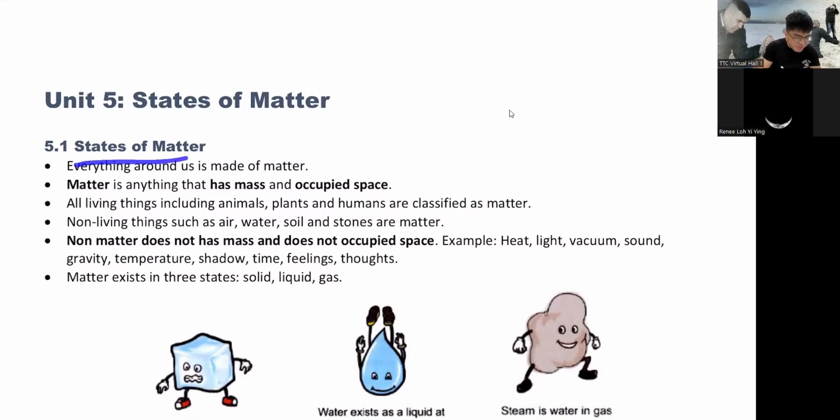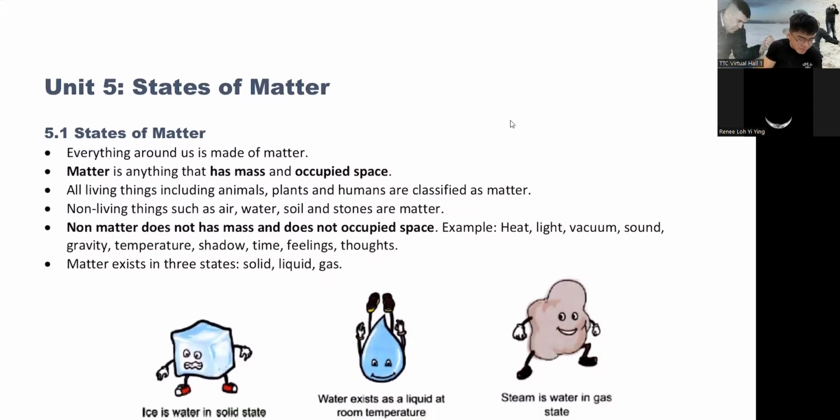So our 5.1 States of Matter. I'll try to go English here because I need to send the recording to my other students too. Okay, so it'll be a mix of Chinese, Mandarin and English.